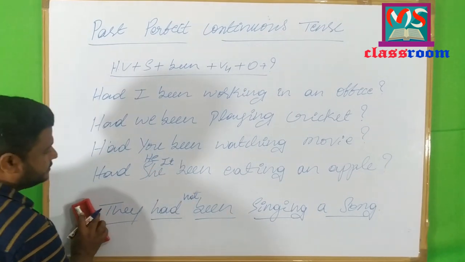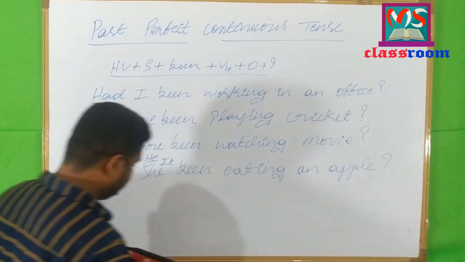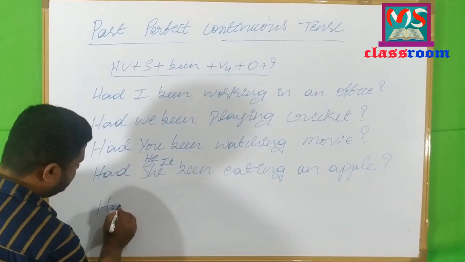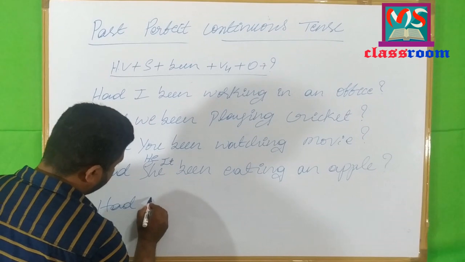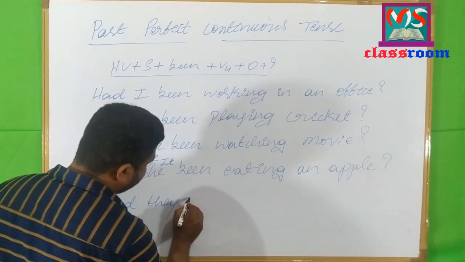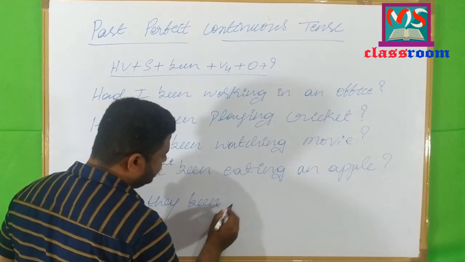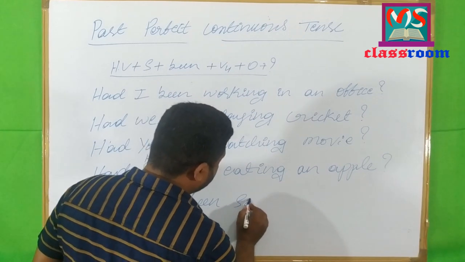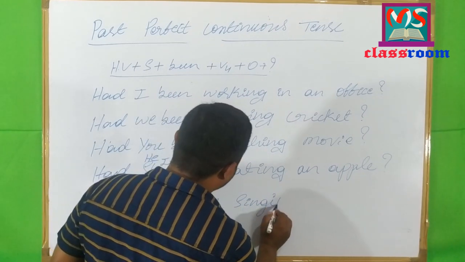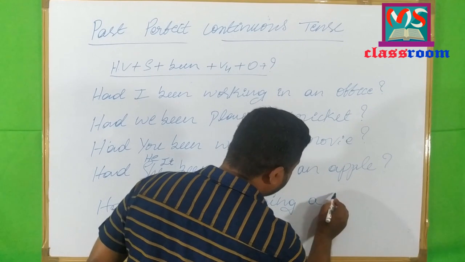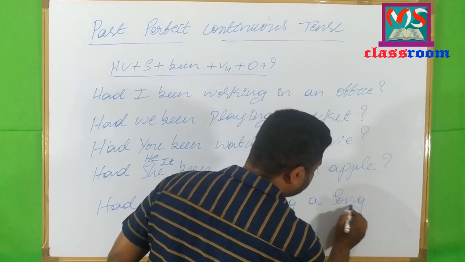Look at the last sentence. Had they been singing a song?